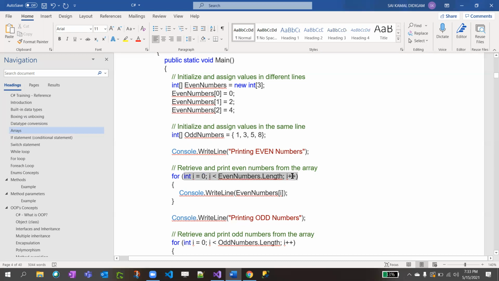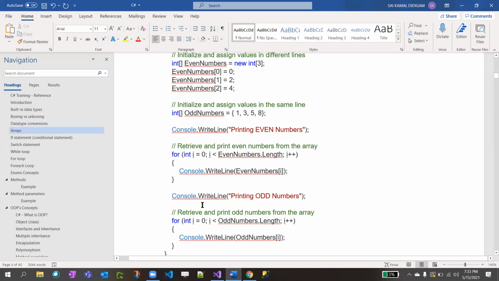It will check the condition, i less than length. 1 less than 2 is true, and we increment 1 plus 1. Now evenNumbers of 2 is 4, and it checks, is 2 less than 3? Then i plus plus makes it 3. Is 3 less than evenNumbers length 3? False. It doesn't go inside, and execution comes out of this for loop. You got it, right?